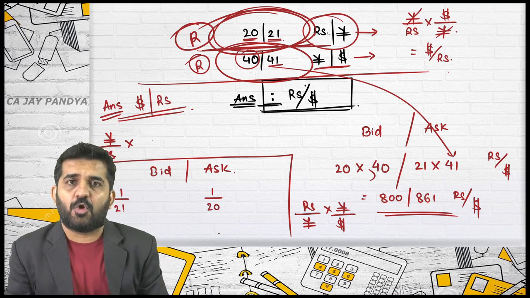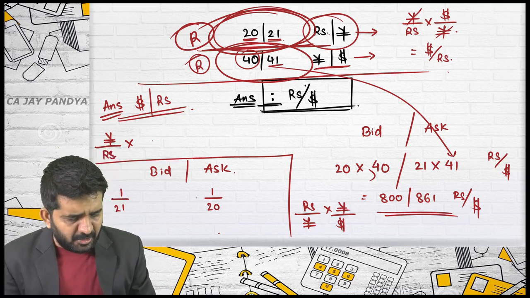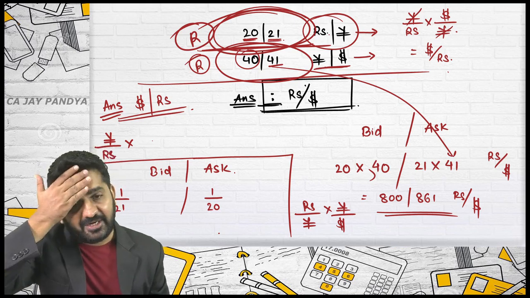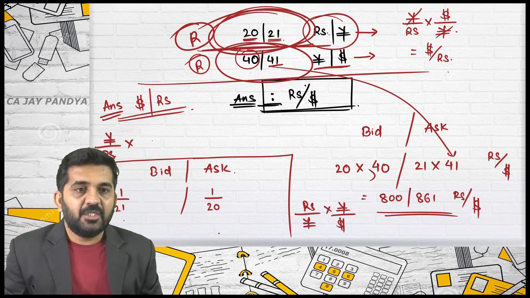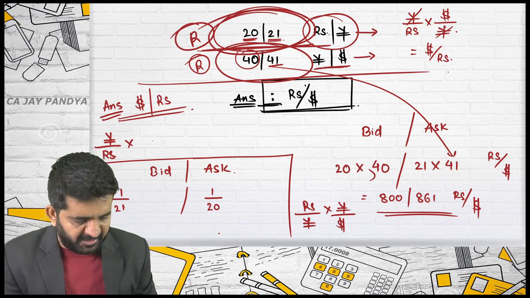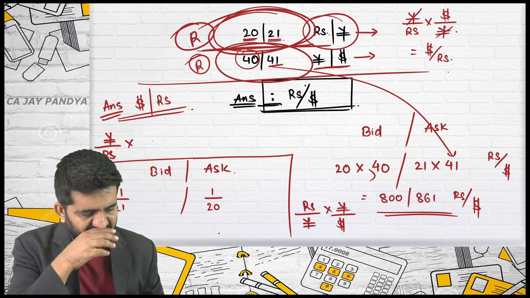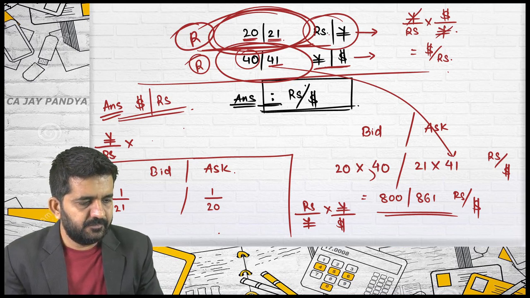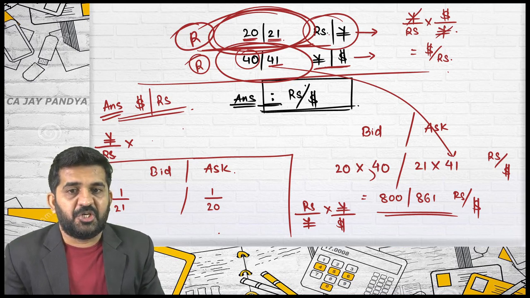It is just the art of solving the question. Can you tell me this rate which I have written, 1 divided by 21 and 1 divided by 20? Which rate is this, Aarti?